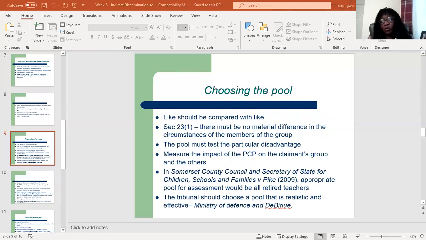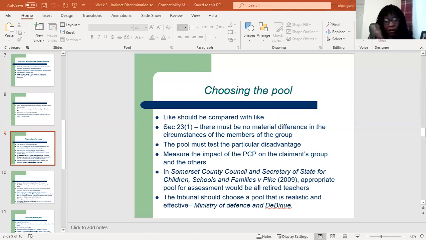These people will be put in a pool, and then the court would compare the effect of that PCP on those with the protected characteristic as against the effect it has on those that do not have that protected characteristic.